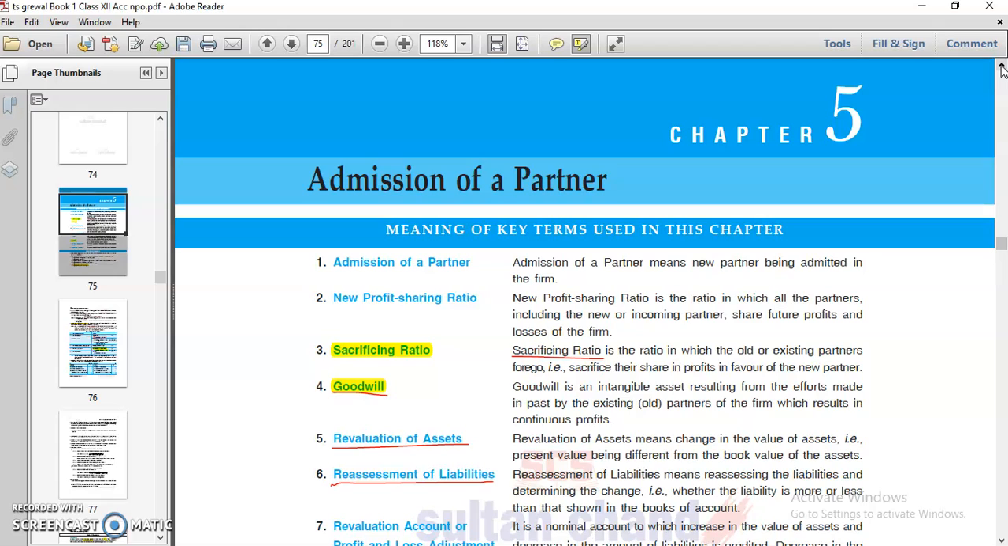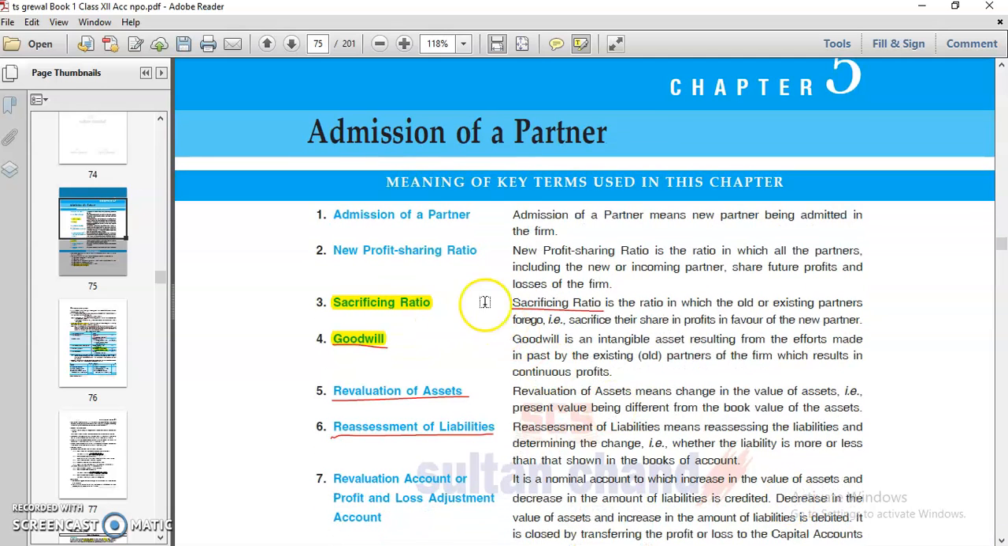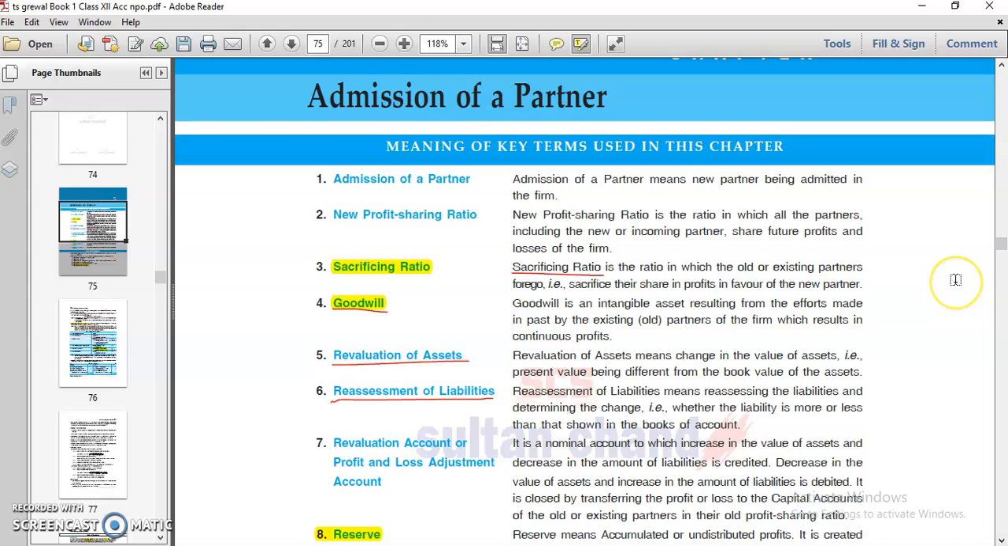Before starting the new topic today, I would like to recapitulate what we have covered till now in this chapter, like the sacrifice ratio, and goodwill. Goodwill means something the partner gets from you, that is a profit share, and in return for that share the person has to pay an amount, the share of goodwill. So we need to understand the treatment of this share of goodwill.